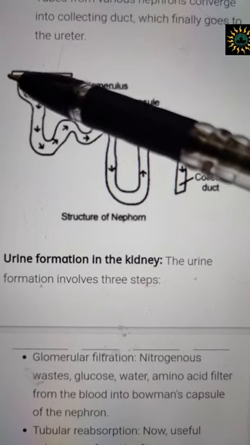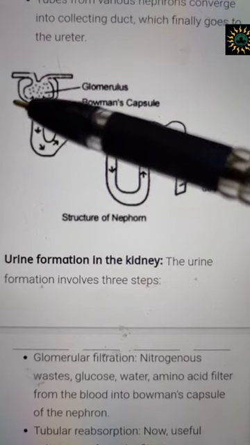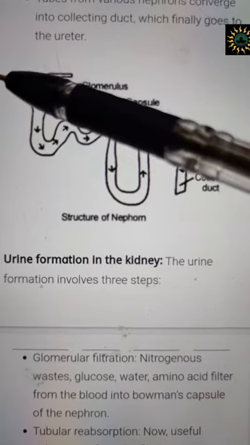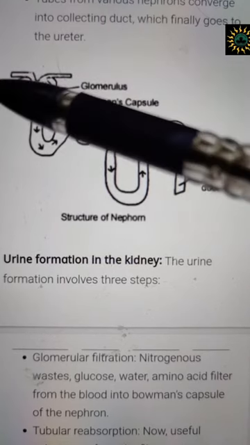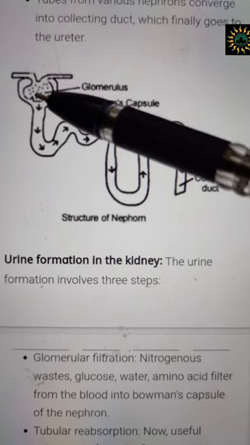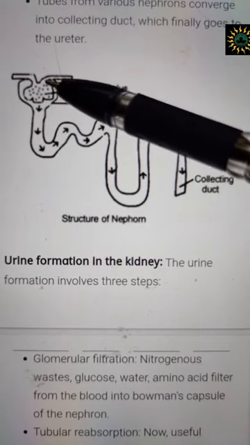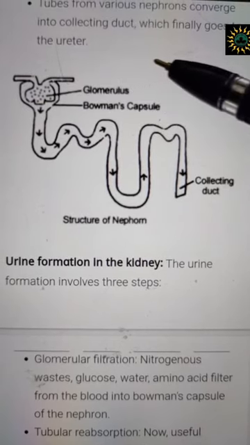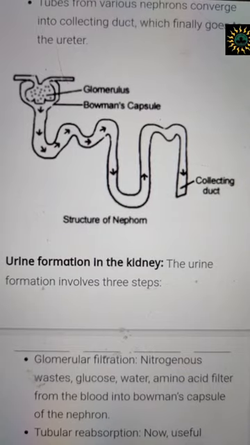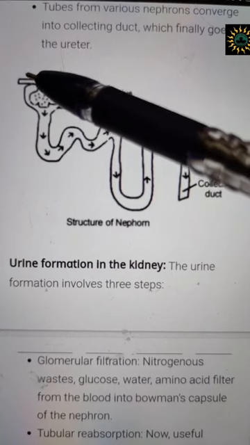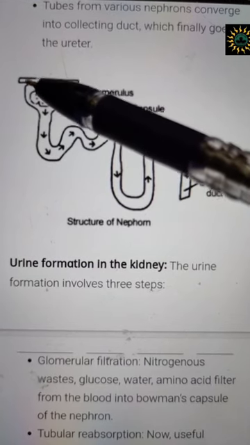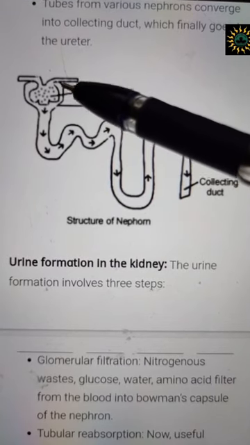The renal artery that comes in breaks into two, afferent arteriole and efferent arteriole. Afferent arteriole brings in blood, and efferent arteriole collects the blood and takes it out. Now my point is, as you can see the structural difference, the afferent arteriole is thicker and the efferent arteriole